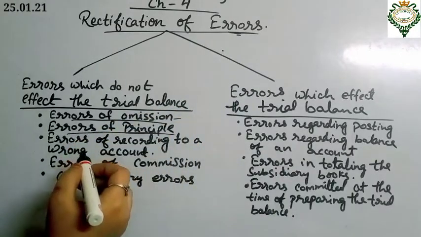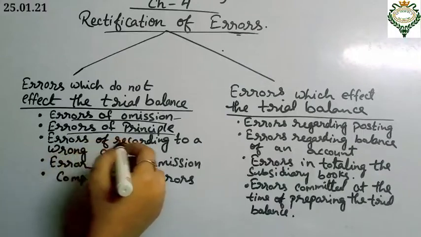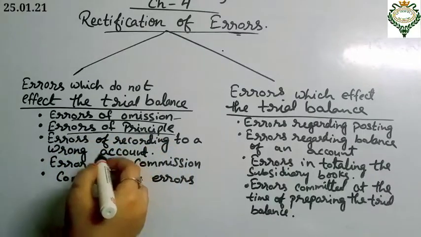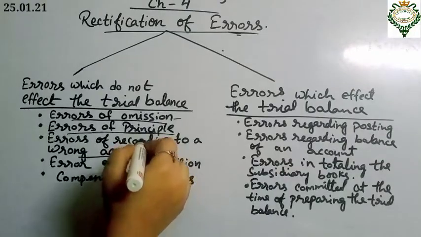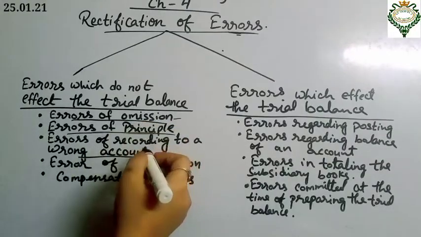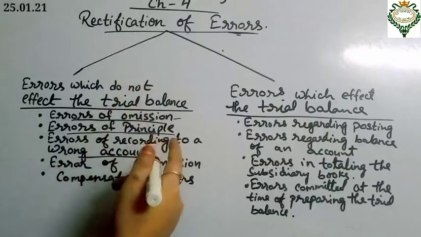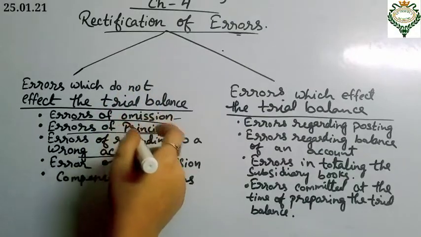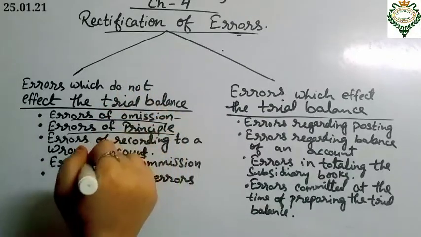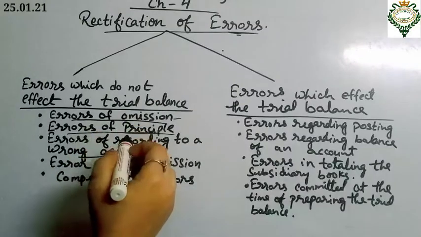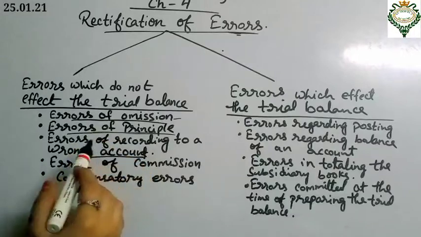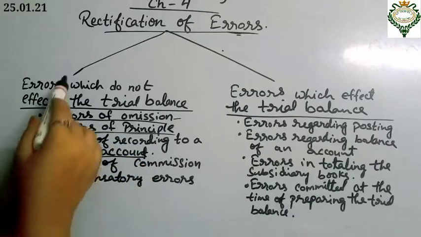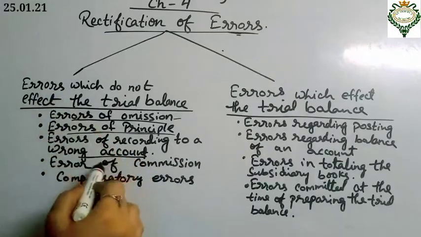Next one is errors of recording to a wrong account. In such a type of error, the journal entry is written correctly, but while posting, instead of giving the effect to the correct account, by mistake the effect is given to some other account. Thus, by debiting or crediting a wrong account with the correct amount on the correct side, the trial balance remains unaffected. So that is why it comes under the errors which do not affect the trial balance.